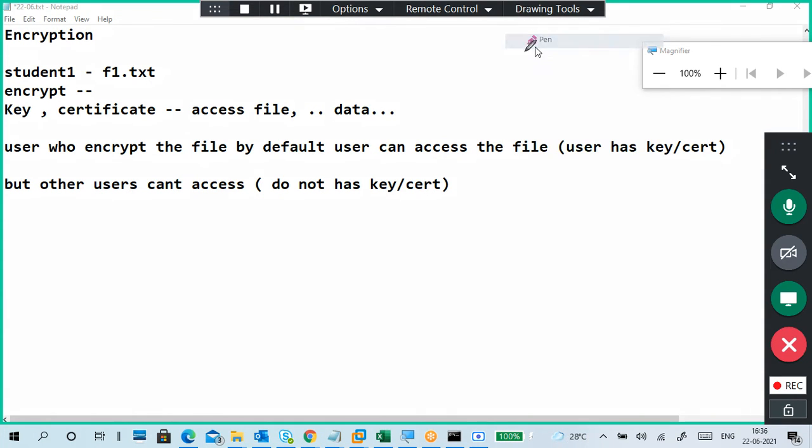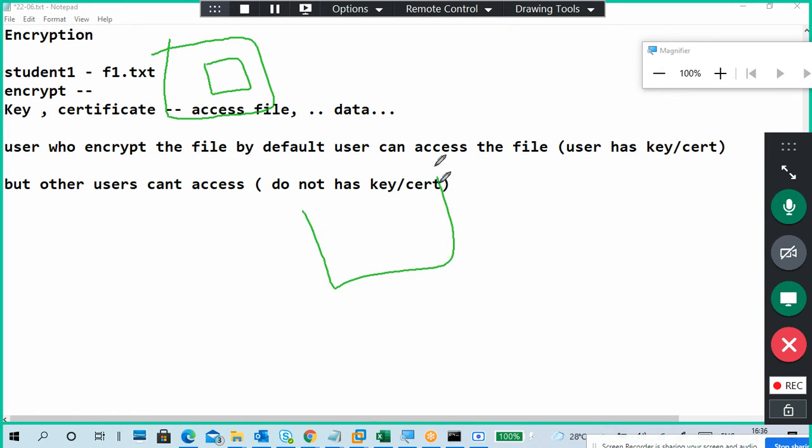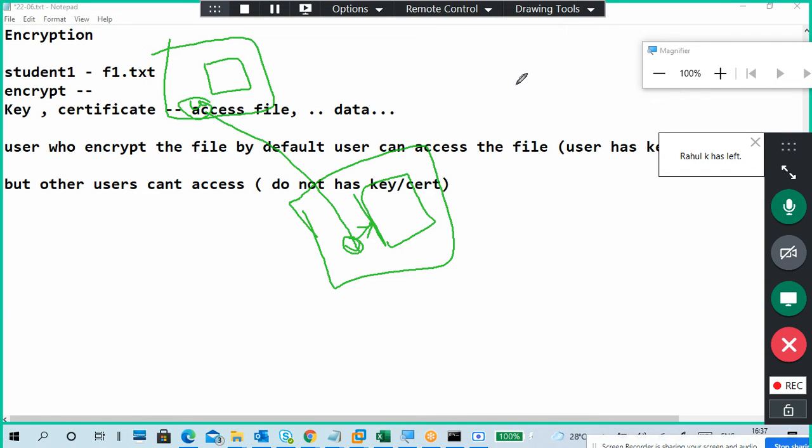If you see a cloud service, in the cloud you created a virtual machine, and now you want to access the virtual machine from your PC. Automatically one certificate will be generated, a .pem file. This certificate you have to download to your physical machine. Using this certificate only can we connect to this virtual machine. Otherwise it is in encrypted format, so you cannot connect to it or see the data. So this is the question actually.